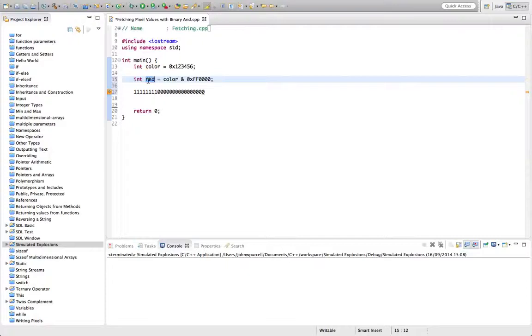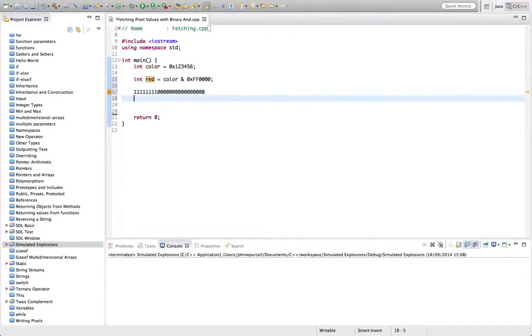But if either of them is 0, then I'll set the corresponding bit in the resulting value to 0. So AND means both of them, the actual value and the mask, have got to have ones set in a particular position. So it's got to be 1 and 1 together. If it's 1 and 0, then we set that to a 0 in the resulting variable.